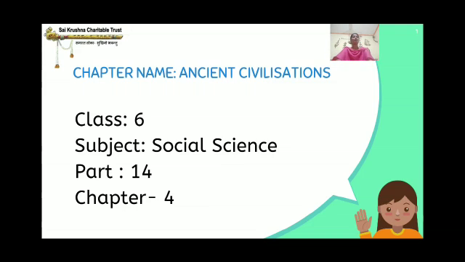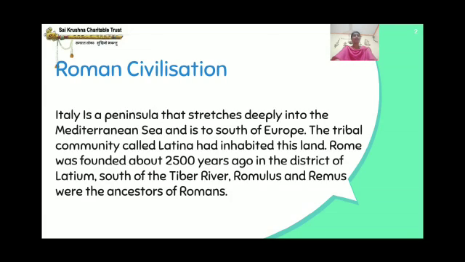Now we will proceed to part 14 and we will understand in detail about the Roman civilization. Italy is a peninsula that stretches deeply into the Mediterranean Sea and is to the south of Europe. So peninsula, I have told in the previous class, is an area that is surrounded by water on three sides. So Italy is surrounded by water on three sides, and it stretches, means it extends deeply into the Mediterranean Sea, and Italy is to the south of Europe.